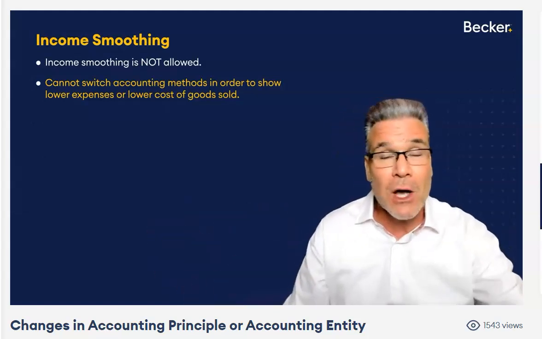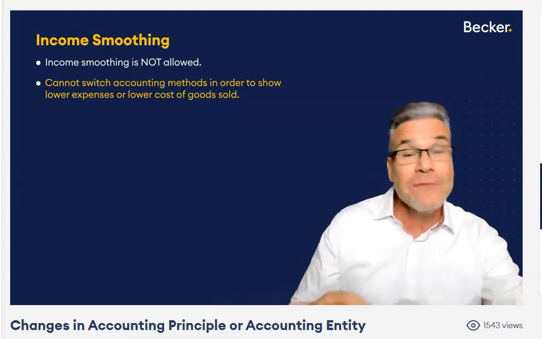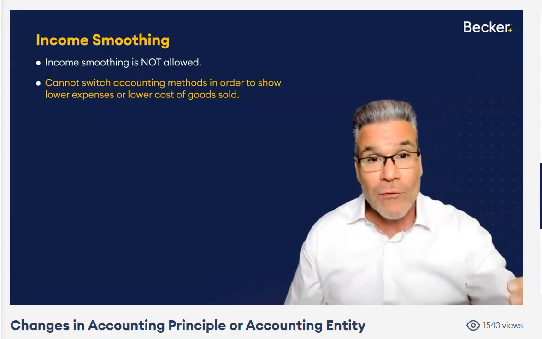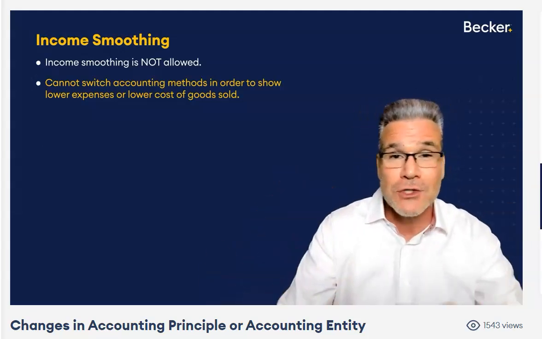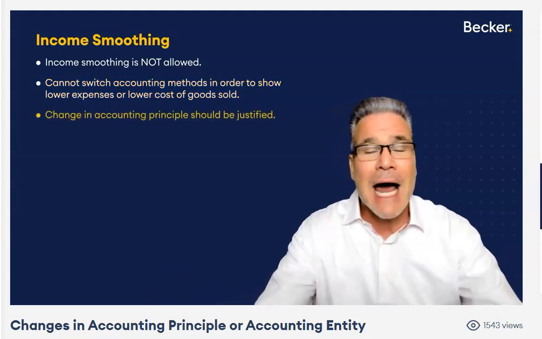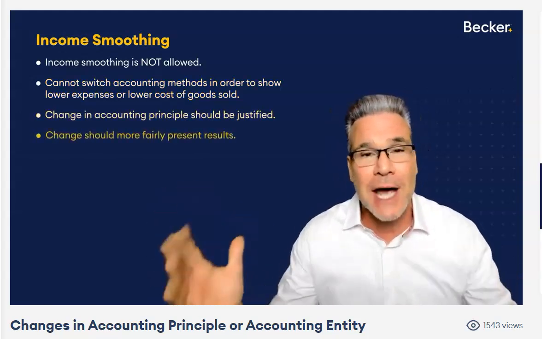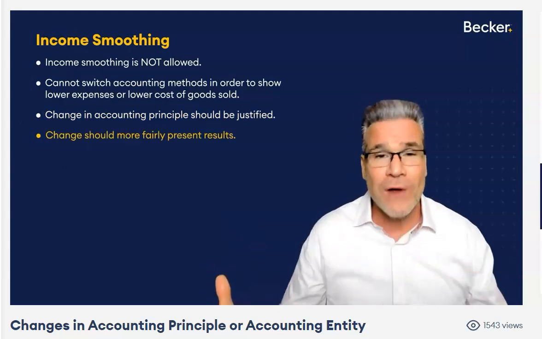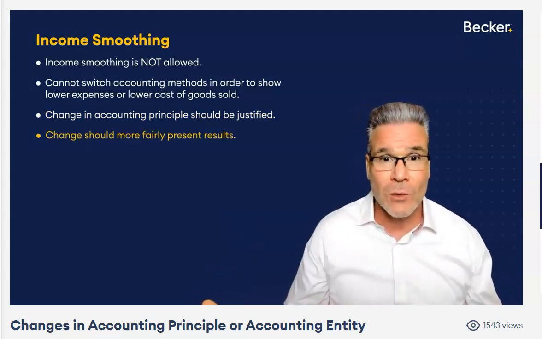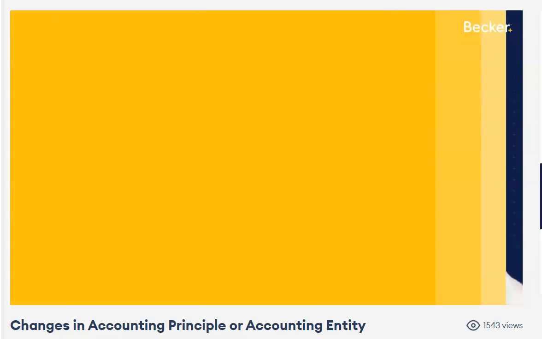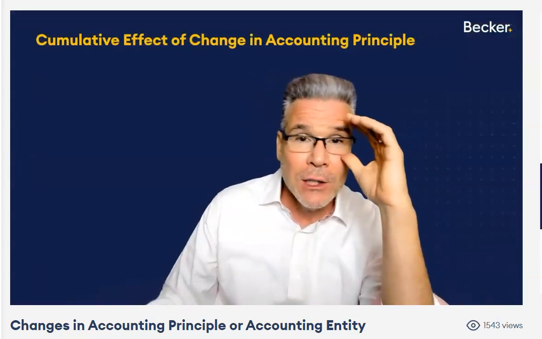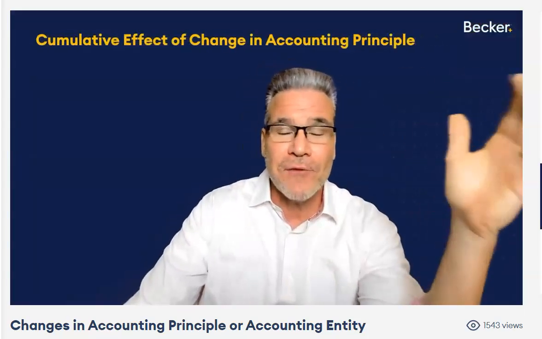Well, because revenues are going to get down, let's switch from LIFO to FIFO so lower revenue is offset by lower cost of goods sold. You can't do stuff like that, okay? It's got to be justified. Management's got to make the case that, hey, this is going to more fairly present our results of performance, okay? So no income smoothing.